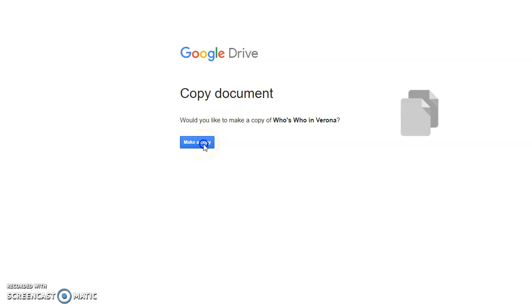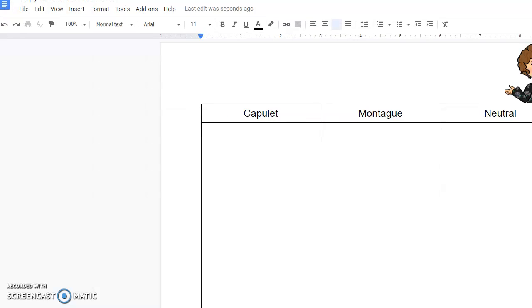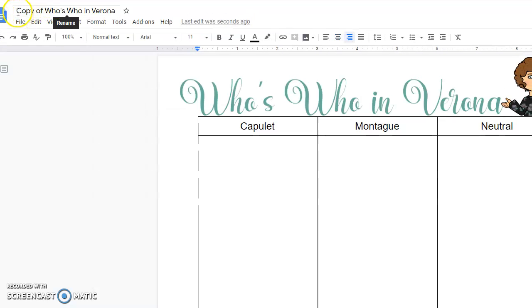Everybody needs to make a copy of this document. When this opens up, you'll need to change the title. So you're going to take out "Copy of," and you're going to add your name to the end. So Who's Who in Verona, and then your first and last name. Okay. And then we're going to get started.